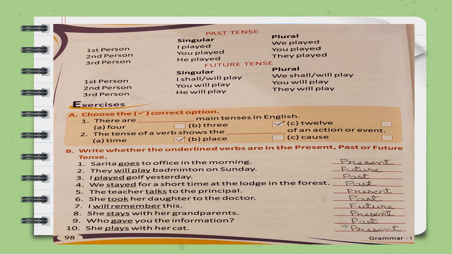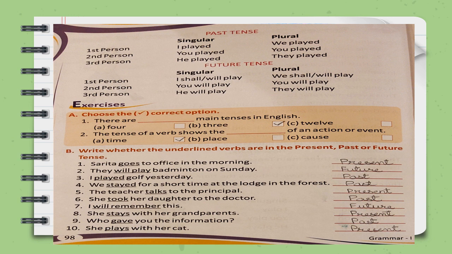Let's do the exercise now. Choose the correct option. There are dash main tenses in English. Options given are 4, 3, 12. Correct answer is 3. The tense of a verb shows the dash of an action or event. The options given are time, place, cause. The tense of a verb shows the time of an action or event.